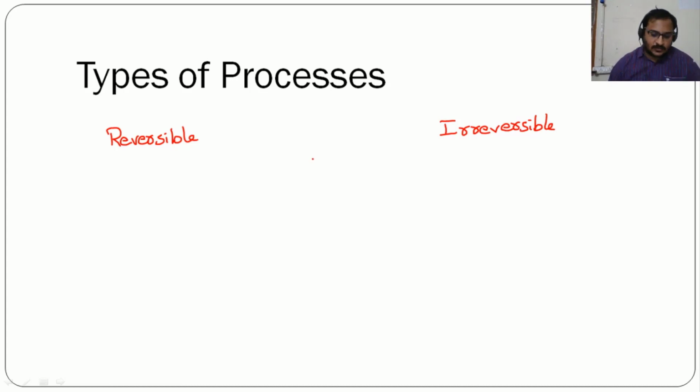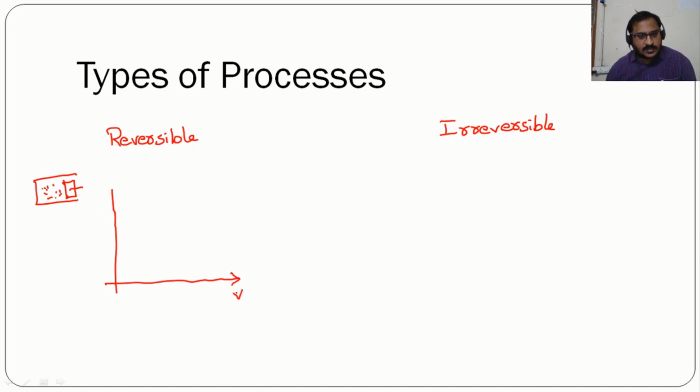Suppose let us consider that there is a piston cylinder arrangement, just like in the previous case, with a certain amount of gas present. Now let me plot a graph between pressure versus volume here. Let me consider the initial condition is at some point 1 here, with initial pressure P1 and volume V1.